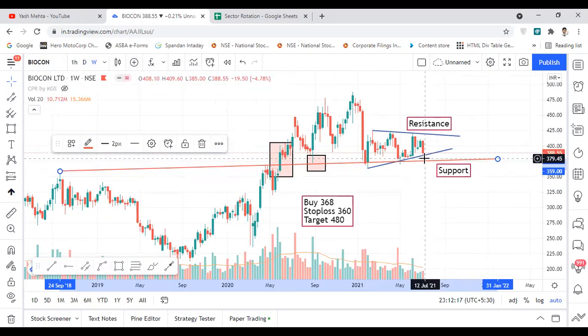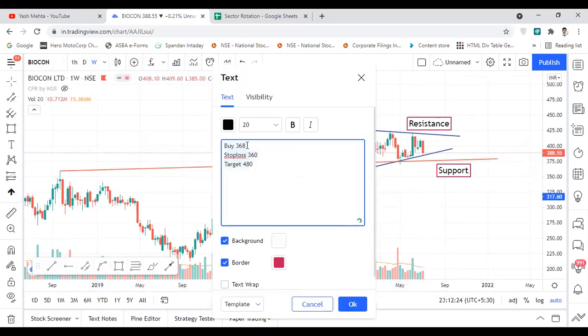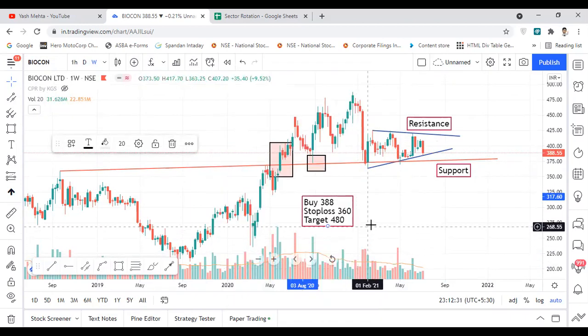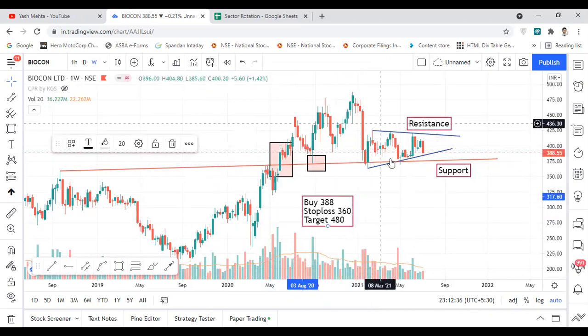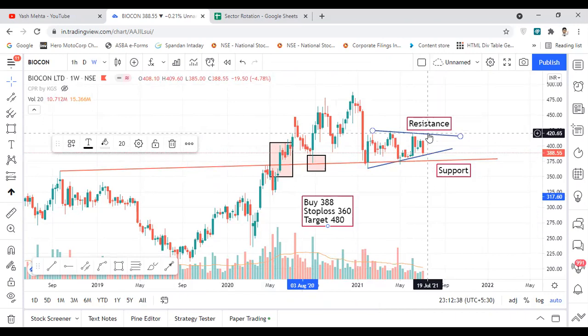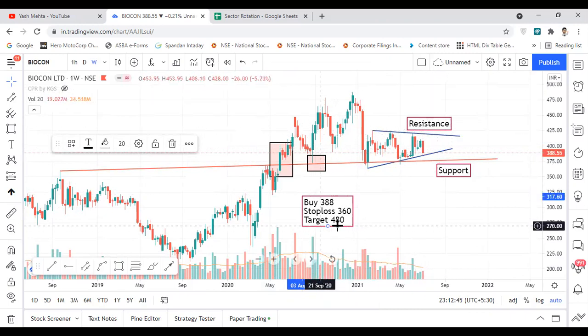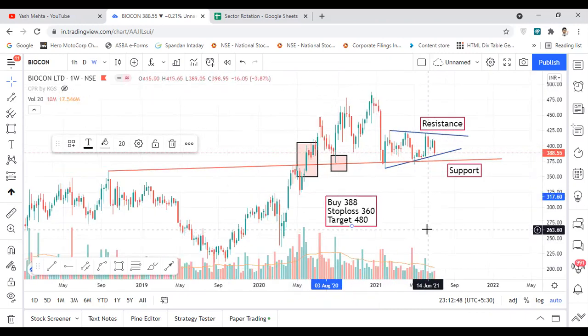So a trader can look to buy this particular stock on dips. Currently the price is 380, 388. So a trader can look to buy at around 388. Stop loss will be 360, and target will be 480 in this case, which is based on this particular breakout. The first resistance for this particular stock will be at around 417. If the stock gives a breakout above this, then it can hit a target of around 480. So this is one stock again for short-term purposes.